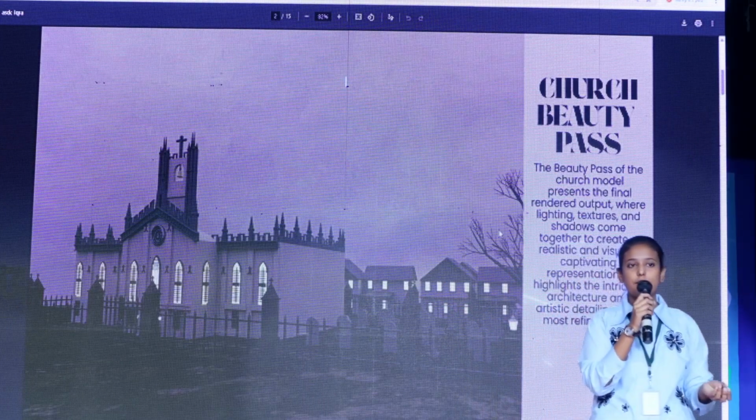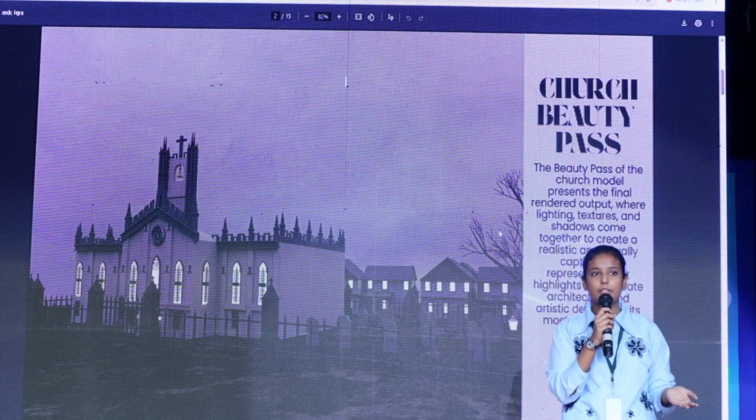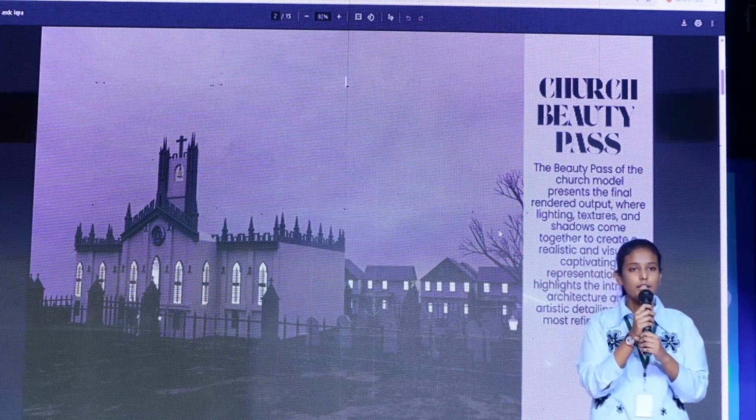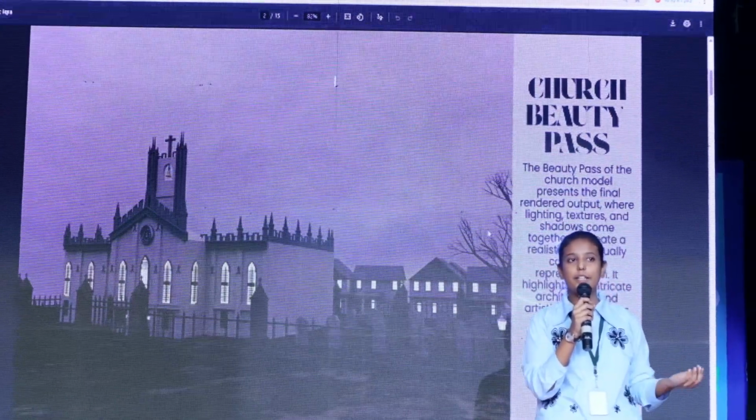The main challenge was creating clean arches and keeping everything aligned. Through this project, I improved my skills in polygon modeling and learned how to manage complex architectural structures.